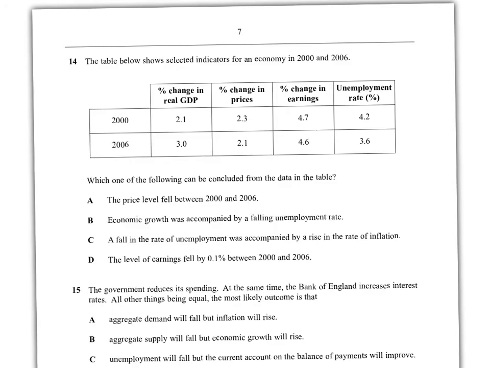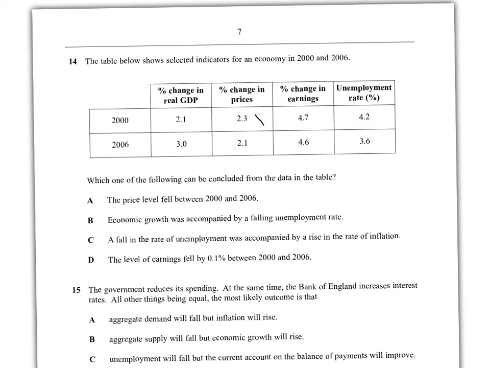Right, these questions haunt me, or they did when I was younger. I used to just look at them and think, I've got absolutely no idea what you're chatting about. But actually, it's really easy. You'll just get scared. You'll look at it and you'll be scared. So let's go through each one. Which of the following can be concluded from the data? The price level fell between 2000 and 2006.